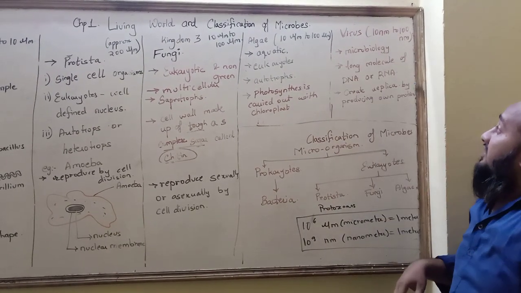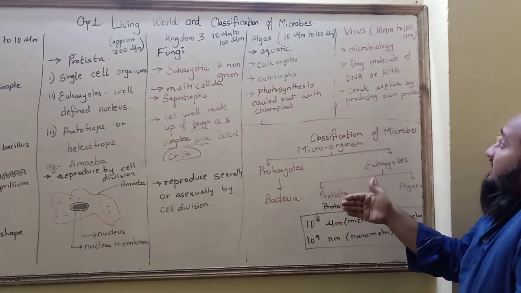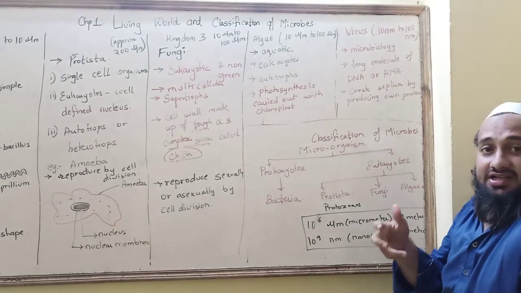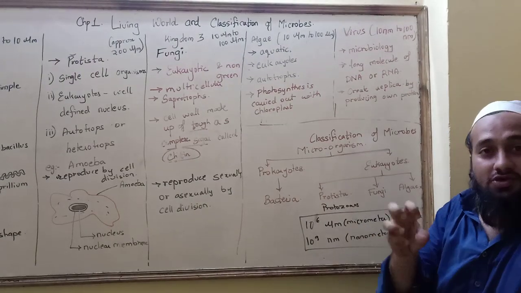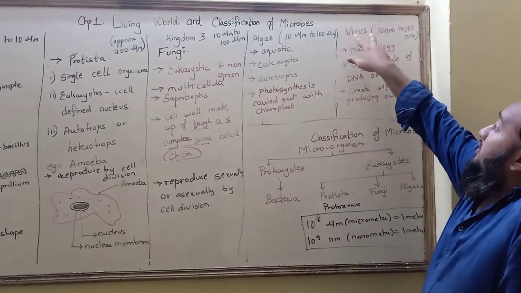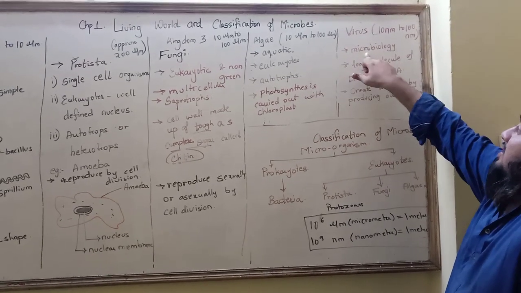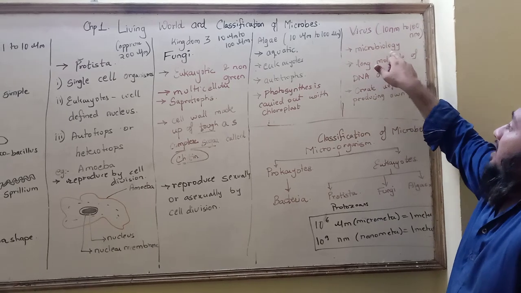Virus as such is on the edge of living organisms, because it shows the characteristics of living organisms, but more characteristics of non-living organisms are also present. So you study virus under the field of microbiology.